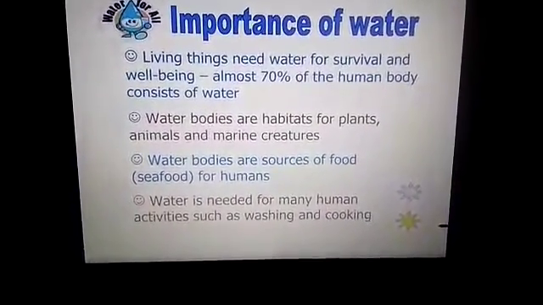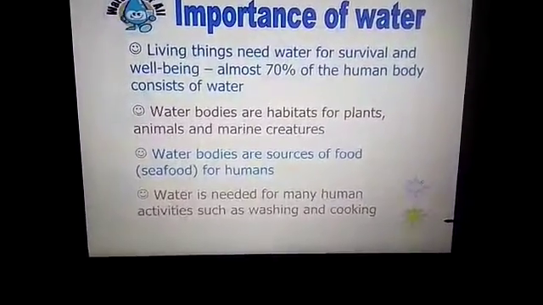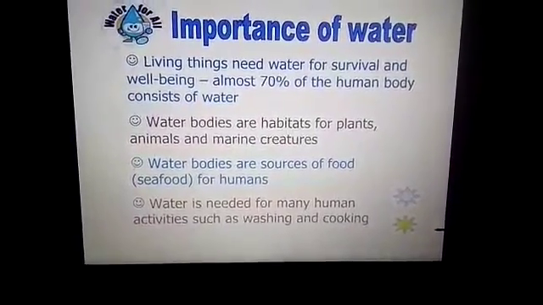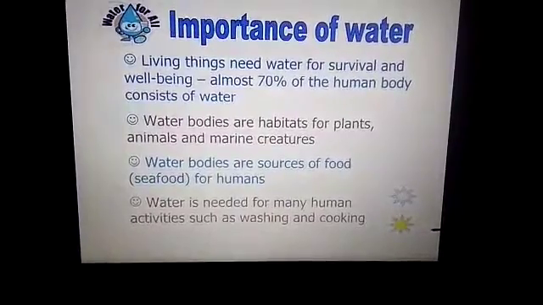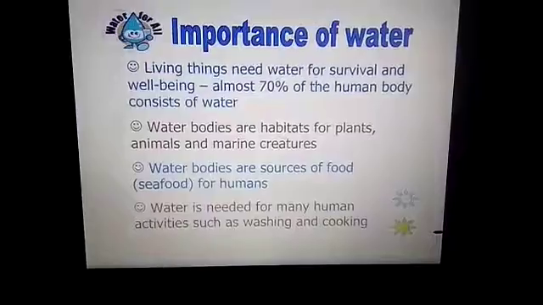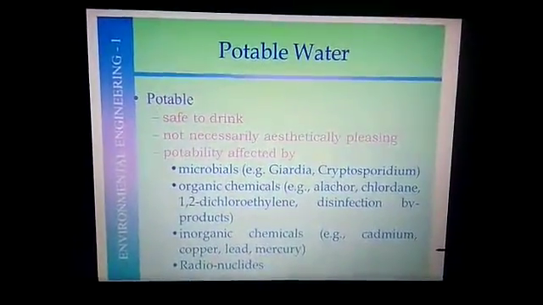These are the water plants. Water bodies are the source of food for humans, like seafood: fish, crab and prawns. Water is needed for many human activities such as washing, cleaning, cooking, drinking. So these are all what activities? Human activities.